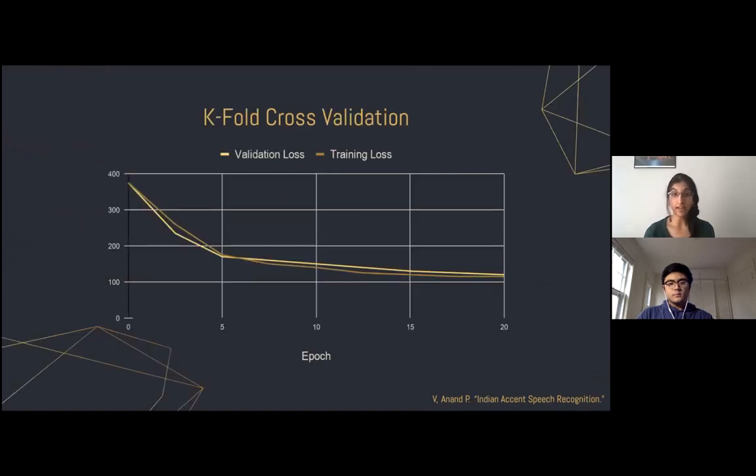For cross-validation, we decided to use the K-fold method. Over the 20 epochs, you can see that both our validation and training loss significantly decreased, and we also did not overfit our model to the training data set.